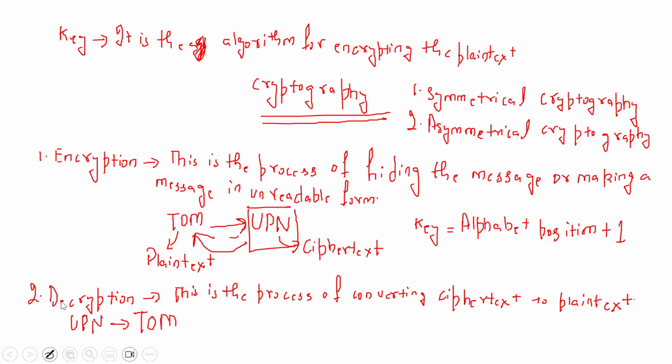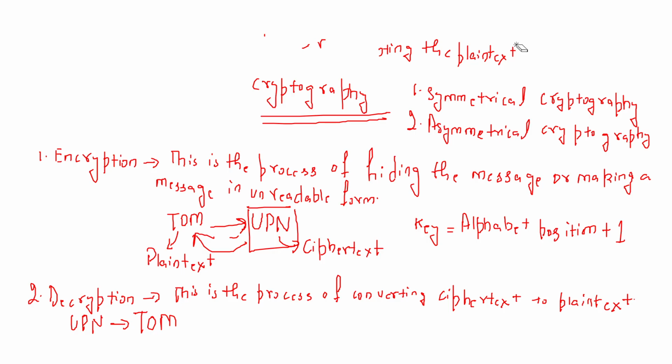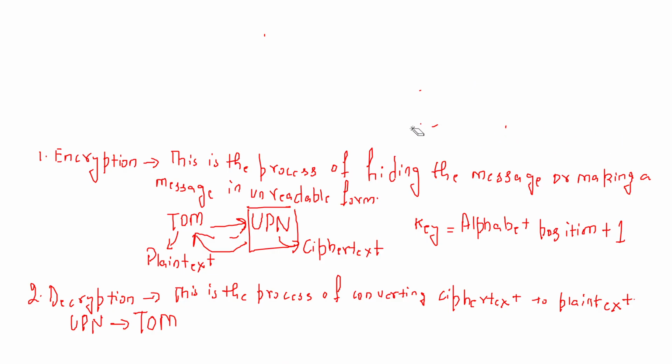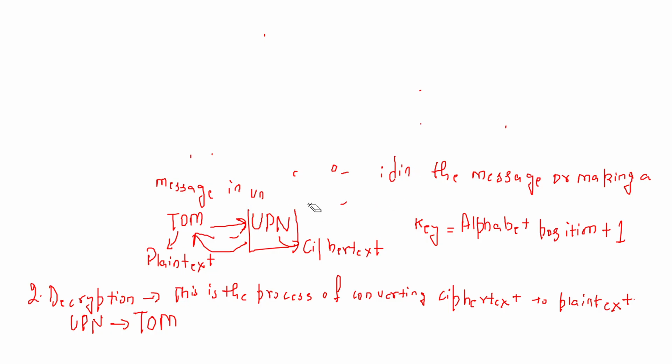As I already explained, in asymmetrical cryptography, we use different keys for encrypting and decrypting the message, right? So the sender encrypts the message with one key, and the receiver decrypts the message with another key, right?